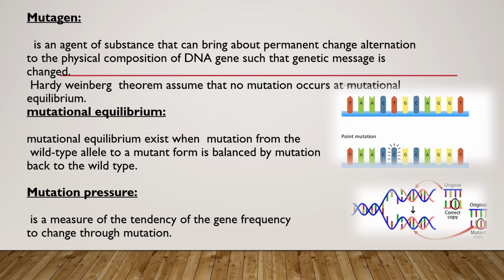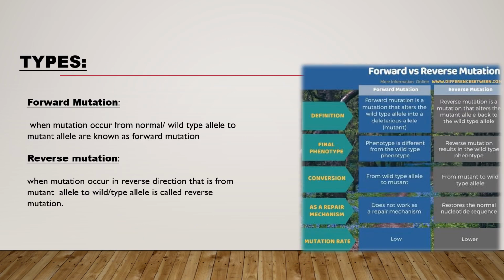So there is no mutation at mutational equilibrium. Second term is mutation pressure. It is the measure of the tendency of the gene frequency to change through mutation. Next is the types of mutation. There are two types of mutation, forward mutation and reverse mutation.